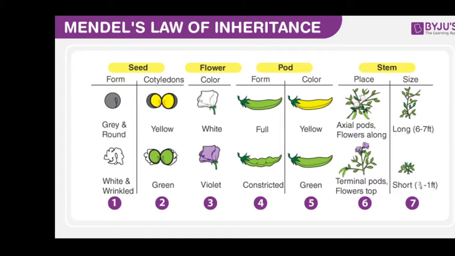It was only during the mid 19th century that people started to understand inheritance in a proper way. This understanding was made possible by a scientist named Gregor Johann Mendel, who formulated certain laws to understand inheritance, known as Mendel's laws of inheritance. Between 1856 and 1863, Mendel conducted hybridization experiments on the garden pea.